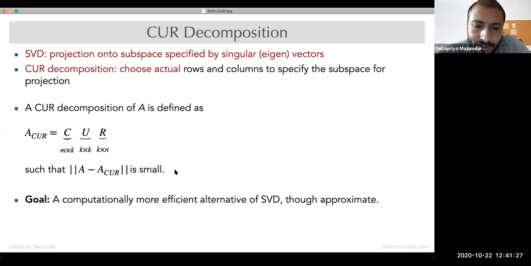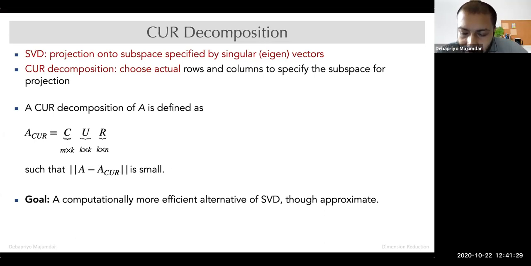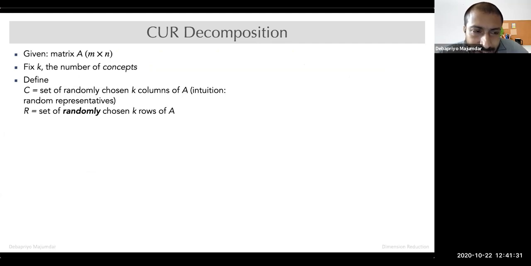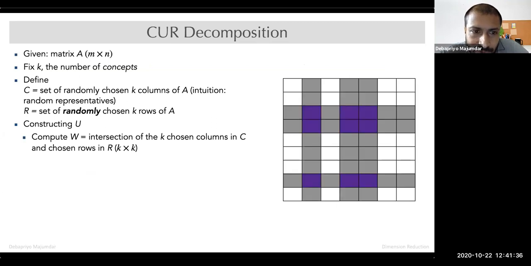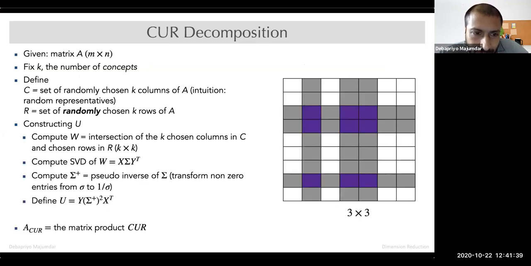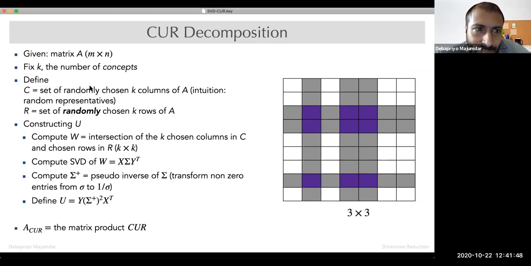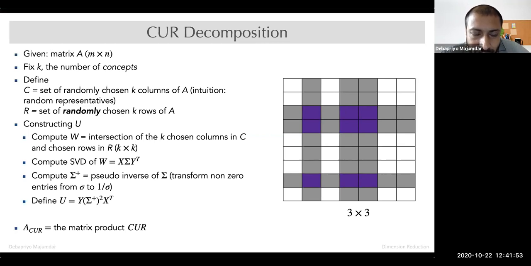So you can think of this as an alternative to SVD. Whatever way you use the U of SVD, you can use the C here. Whatever way you use the R of SVD, you can use the R here, or if you want a low rank approximation, just use the A CUR. The advantage over SVD is this is way faster to compute, right? You simply randomly choose K columns, after assigning some probability distribution. You simply have to compute the norms of every row or every column, which is just going over the matrix once.